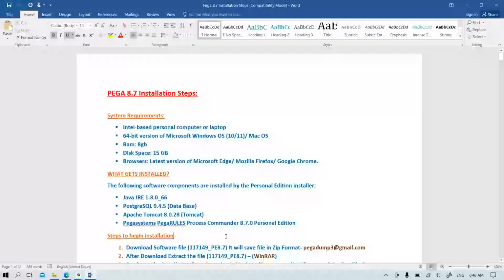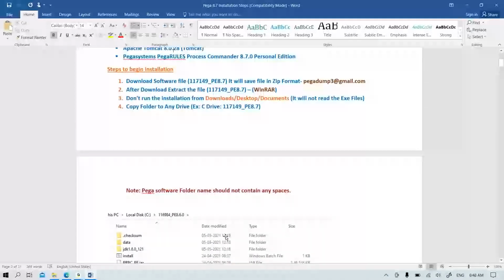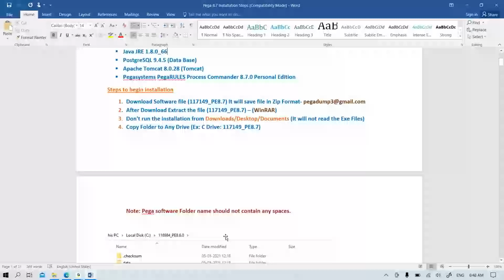And another thing is, this software file you'll be getting access to is 4 GB plus in size, and you'll get drive access to your email account. So from the coordinator you'll be getting this access. Basically you need to download the file. Drive access will be given, and you need to download the file. After download, it will be in zip format, in a zip folder, and you need to extract that. Without extracting the file, we can't install this package. So we compulsorily have to extract it.